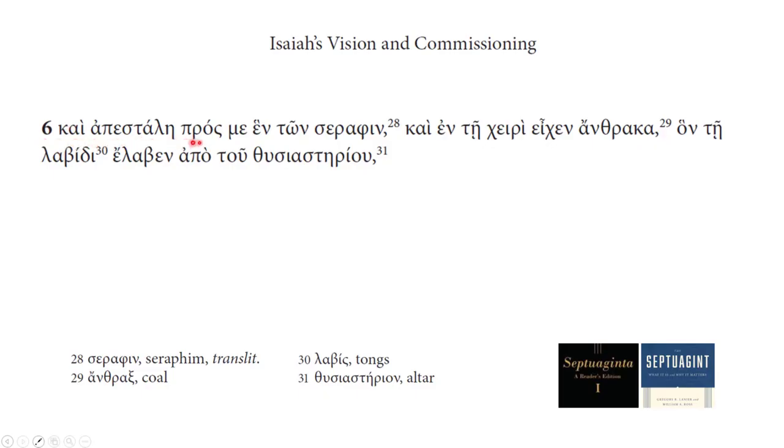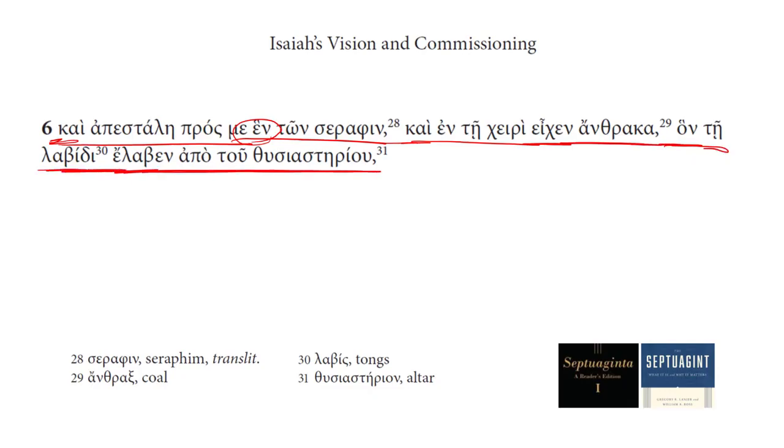Kai apostale prosme hen ton seraphim, kai en te keri eken anthraka, hon te labidi elaben, apo tu thusiasteriou. We can translate this verse as follows. And one of the seraphim was sent to me, and it was holding in the hand a coal that it took with tongues from the altar.